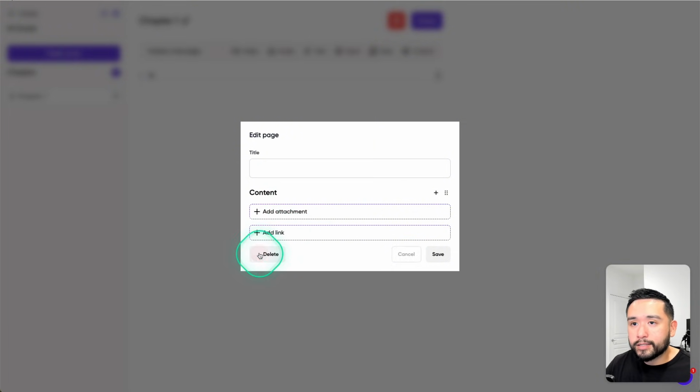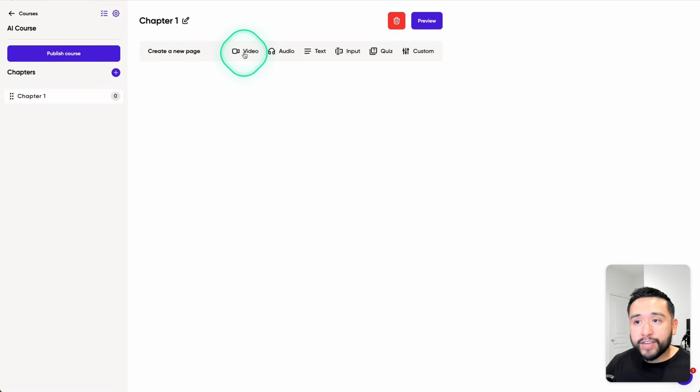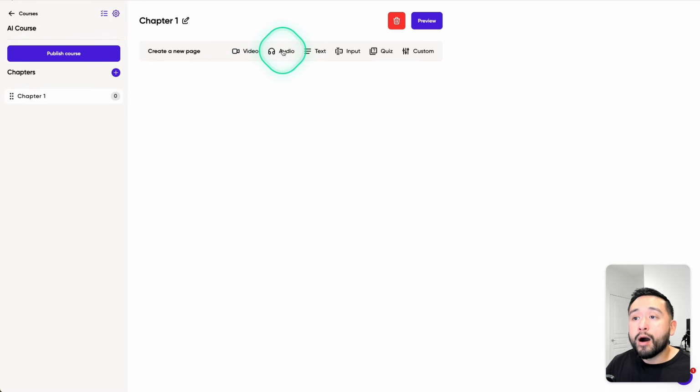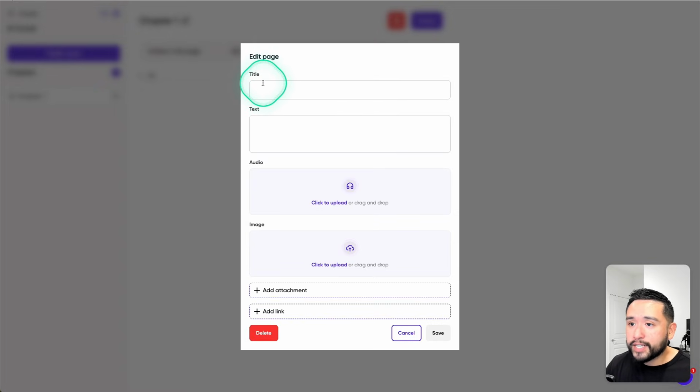Let me delete this. Now, most of us would be adding video. So if you go to video, you can upload a file from your computer. You can add a YouTube video, Vimeo, or Loom. You also can add audio files as well. So you give it a title, text, upload your audio file, an image, add an attachment like any PDFs, things like that, and also links.